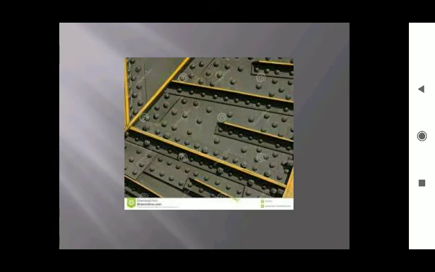This diagram shows the riveted connections. In this diagram, we can see different rivets placed at particular distances.